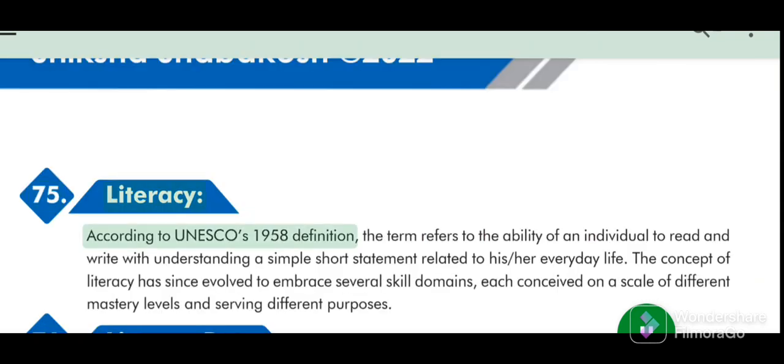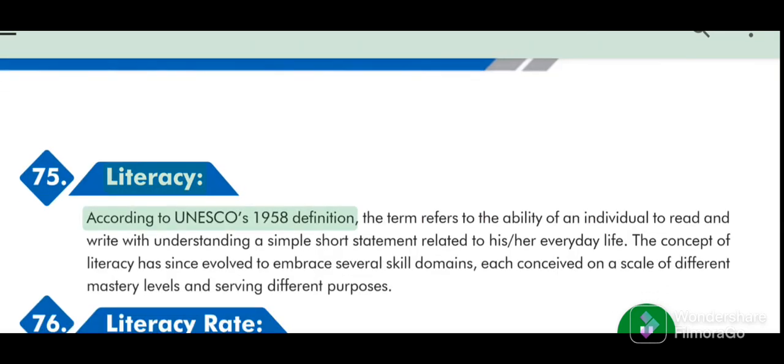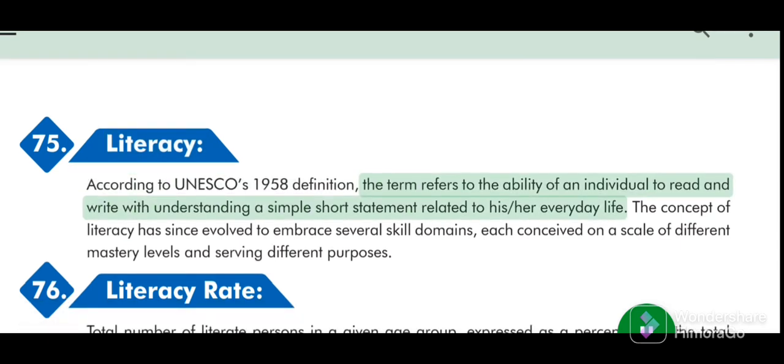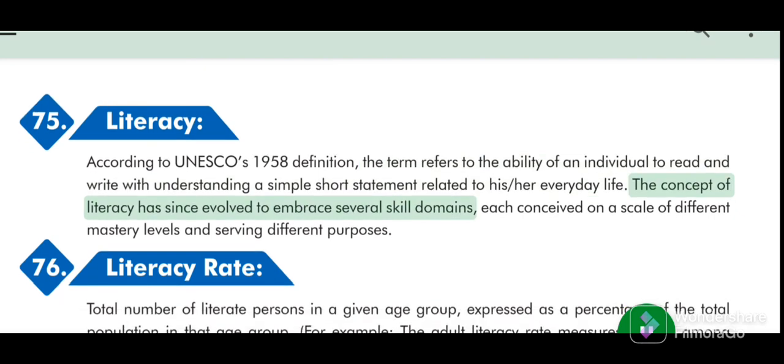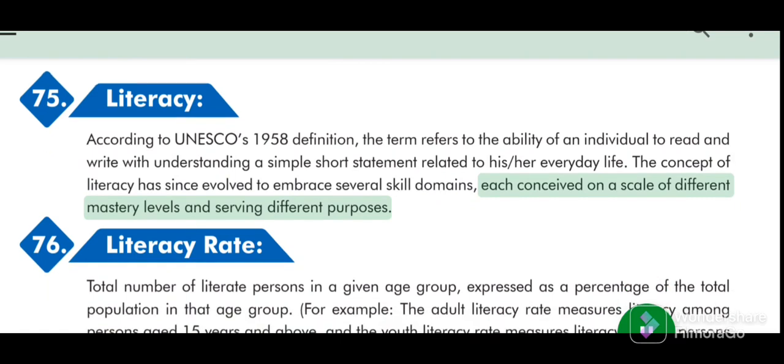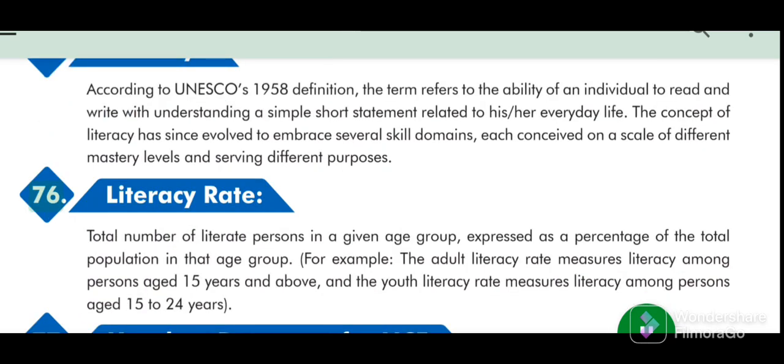75. Literacy. According to UNESCO's 1958 definition, the term refers to the ability of an individual to read and write with understanding a simple short statement related to his/her everyday life. The concept of literacy has since evolved to embrace several skill domains, each conceived on a scale of different mastery levels and serving different purposes. 76.